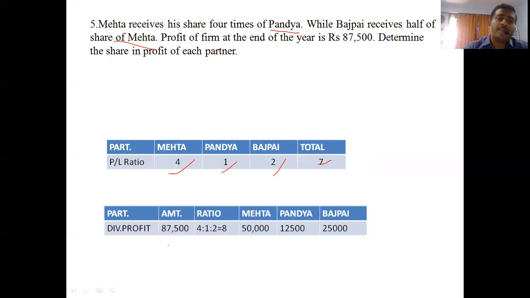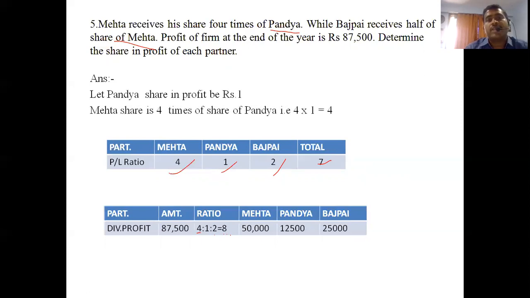So friends, how to find this answer? 87,500 into 4 divided by the total. How to find Vajpayee's? 87,500 into 2 divided by the total. So we are continuing with the answer. Let Pandya's share be 1. So Mehta's share is 4 times, 4 into 1, 4.